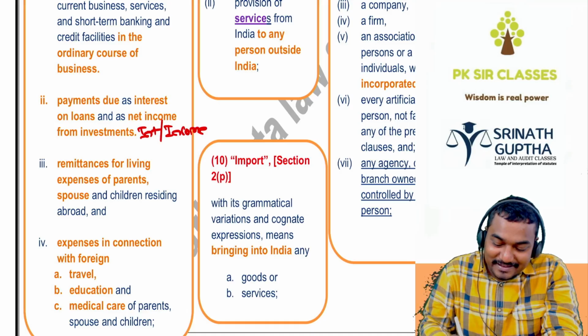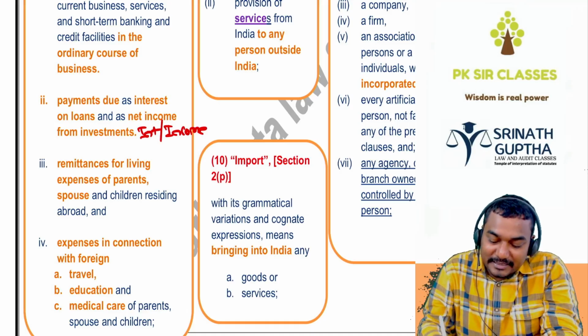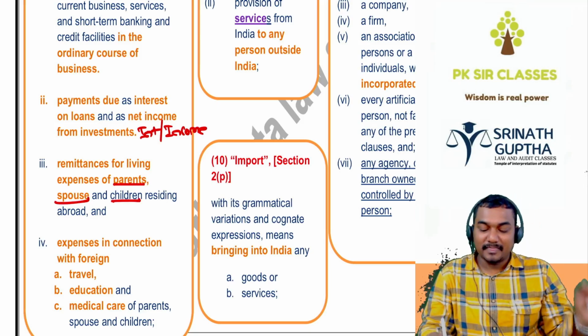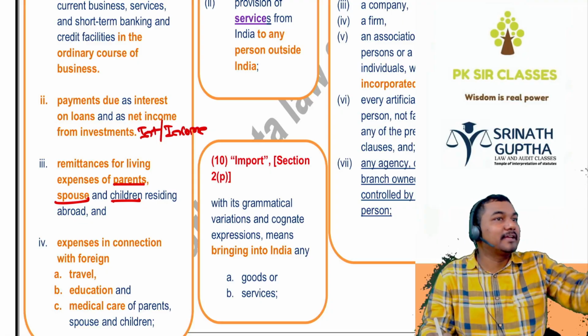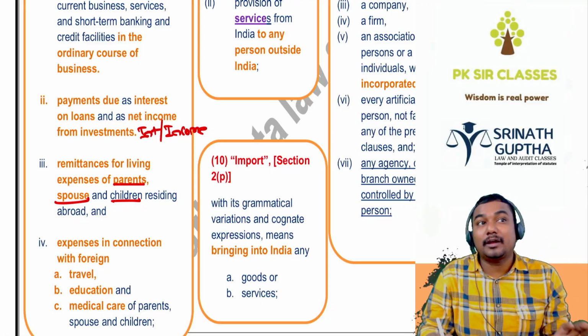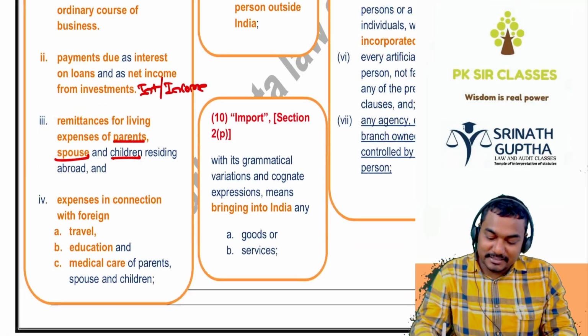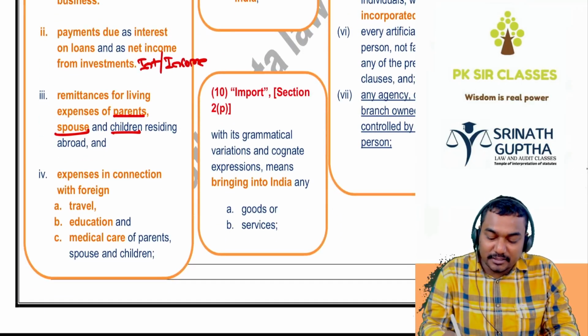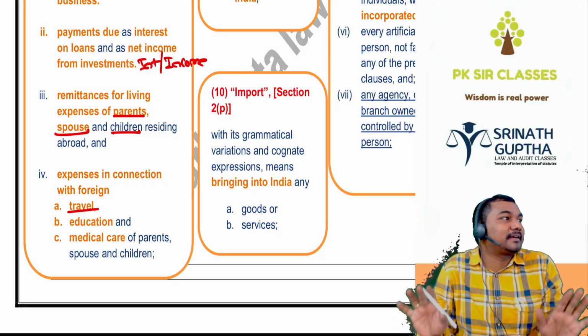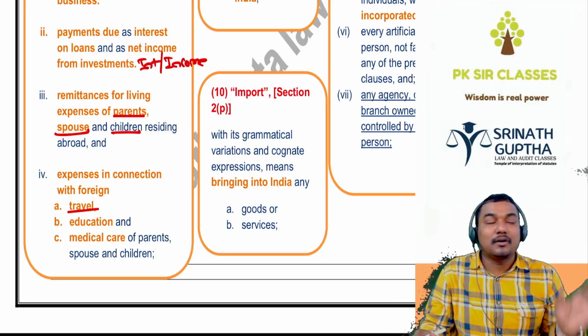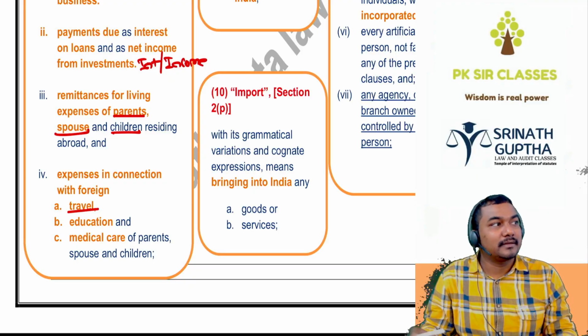Next, remittances for living expense of the parents, spouse, and children. Ganesh is here, his parents, his spouse, his children are outside, so he's sending the money every month. Current account or capital account? Current account transaction. Expenses in connection with foreign travel. You want to go outside for a 1 week trip to America. So government will allow you.